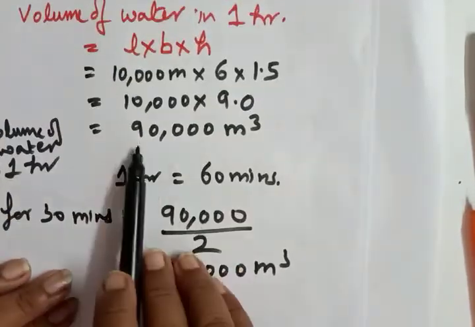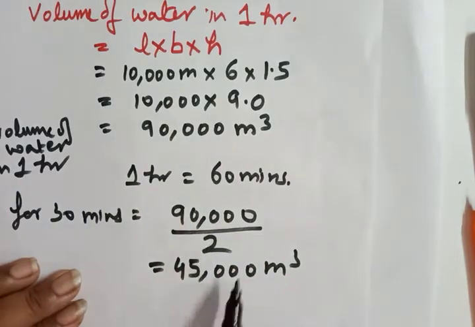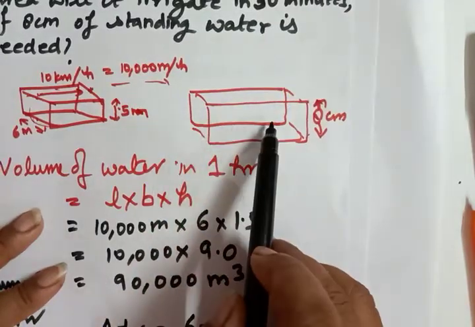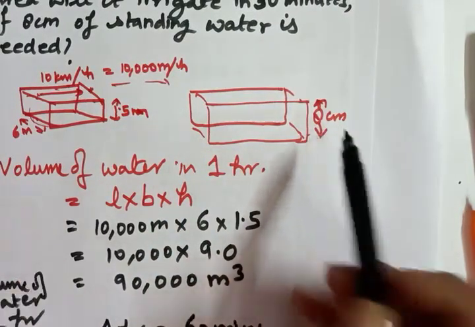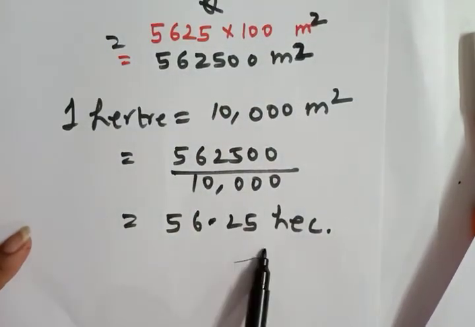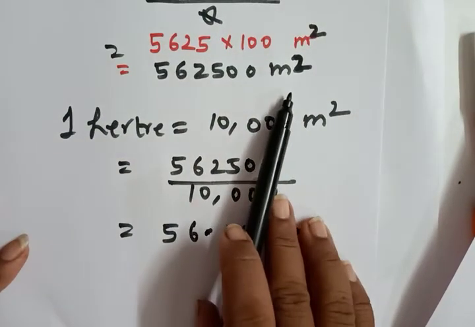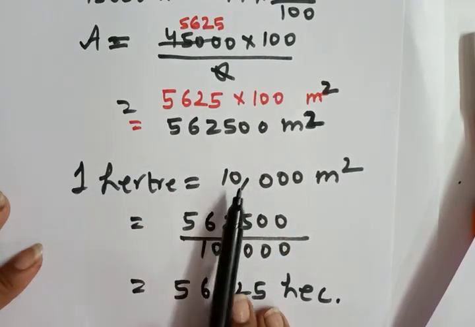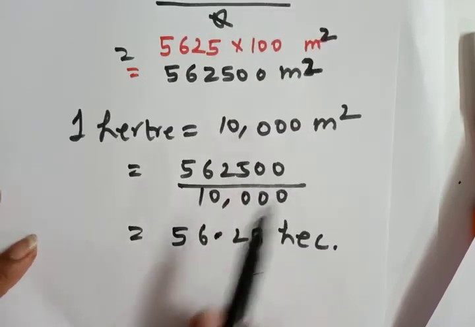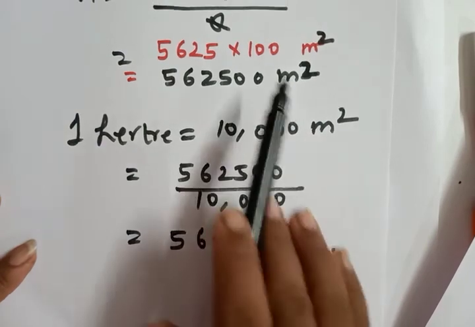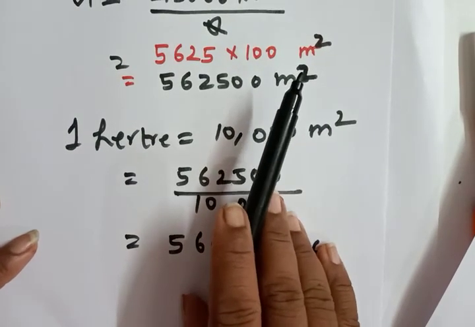First this is for the 1 hour, then we divide by 2 and we get this. Now this volume will be equal to the volume of the water in the field when the height is 8 centimeter, and we need to find out the area. So we equate and calculate, and we have got the area in meter square. If we divide by 10,000, because 1 hectare is equal to 10,000 meter square, we get it in hectare. It's not compulsory that you find it in hectare only. You can leave it here also and you will get the full marks.